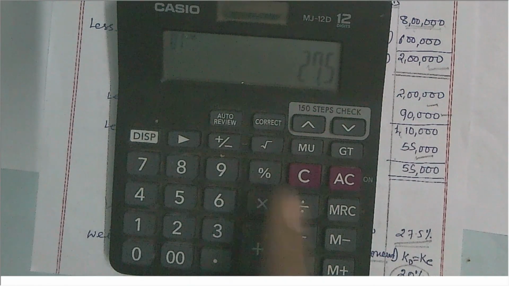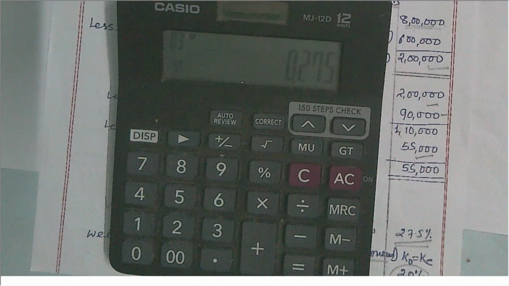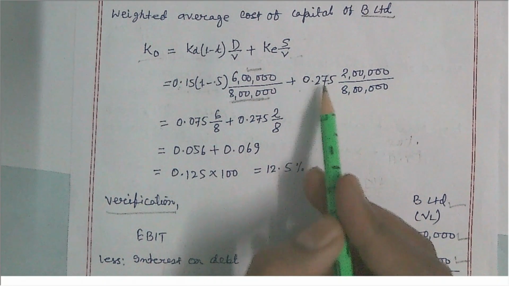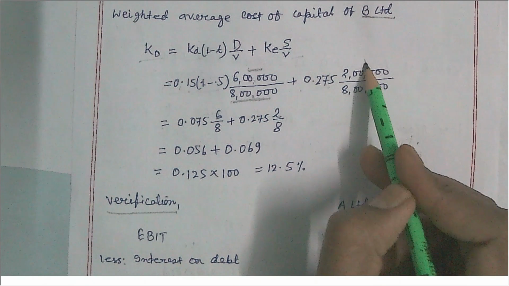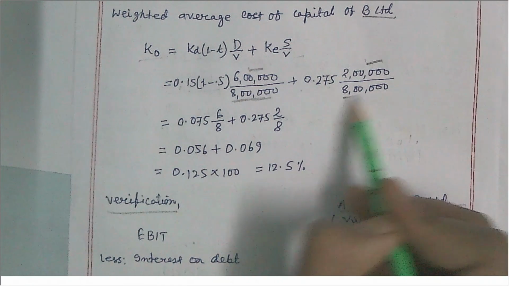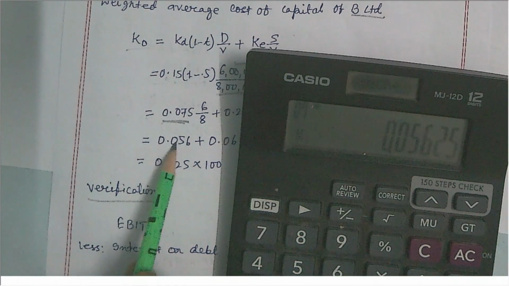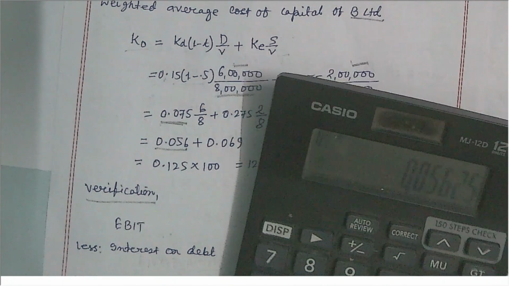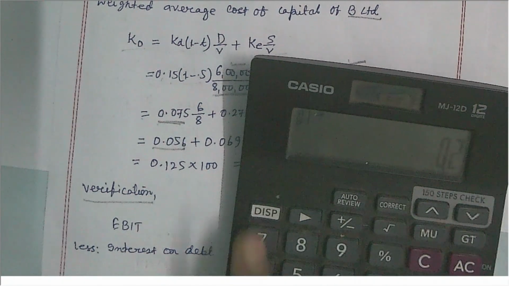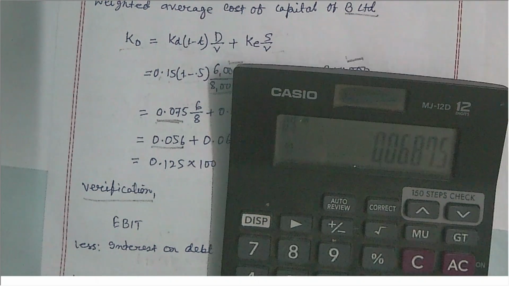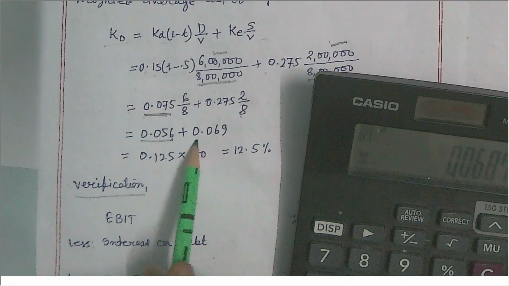27.5 divided by 100 is 0.275. That cost of equity capital 0.275 is multiplied by 2 lakh, the value of equity capital, and divided by the total value of the firm, to three decimal places, 0.056, plus similarly here 0.275 into 2 divided by 8 gives 0.069.